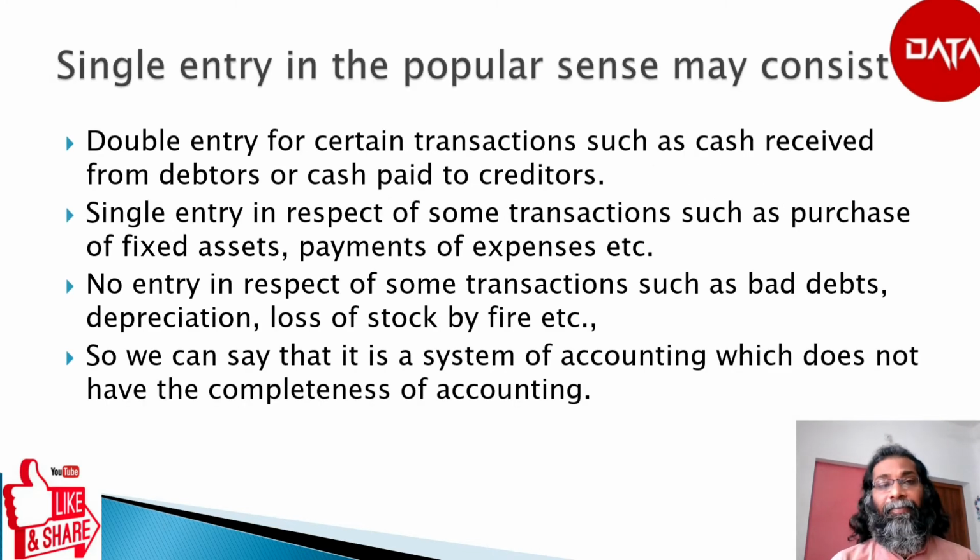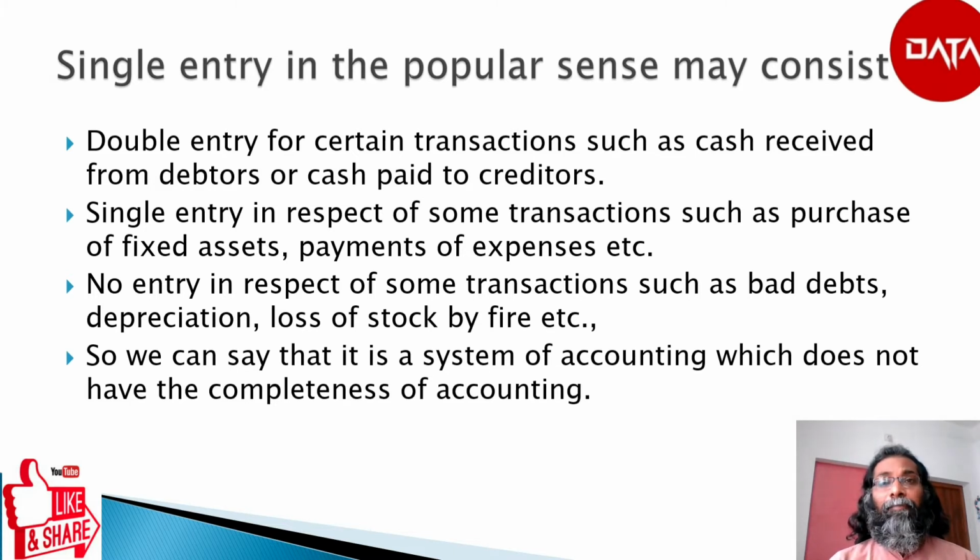Therefore, we can say single entry in the popular sense may consist of a double entry for certain transactions, such as cash received from debtors or cash paid to creditors. They are maintaining double entry system for certain transactions. For example, cash book, debtors account, creditors account they are maintaining.